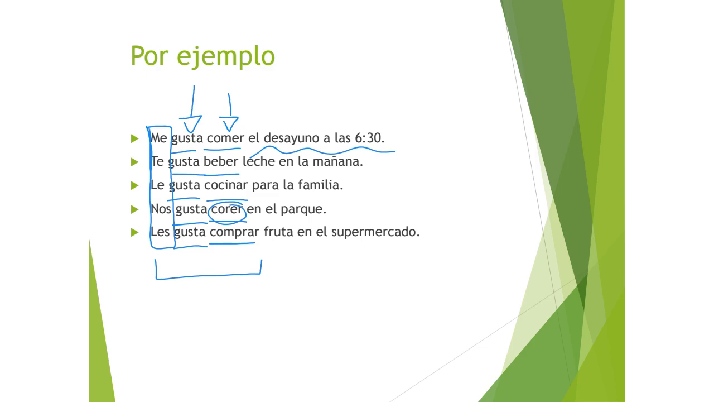And by the way, correr is spelled wrong. It should be correr. I just saw that.